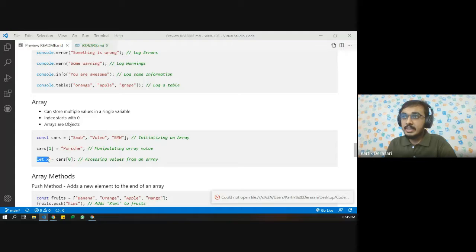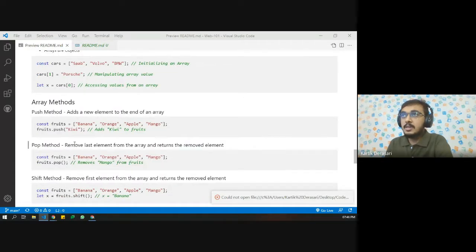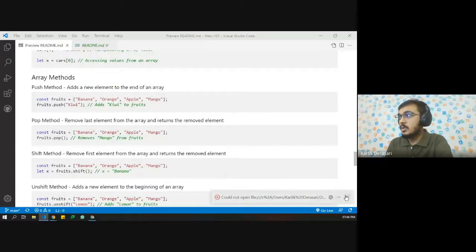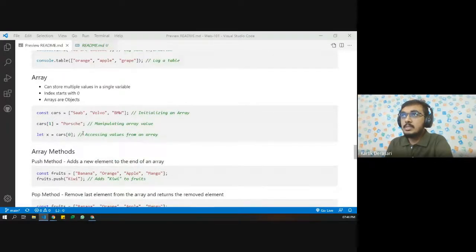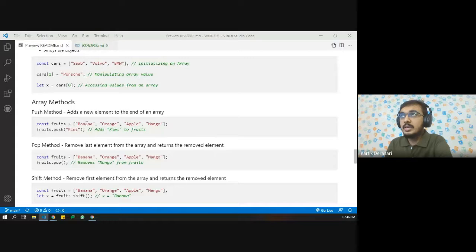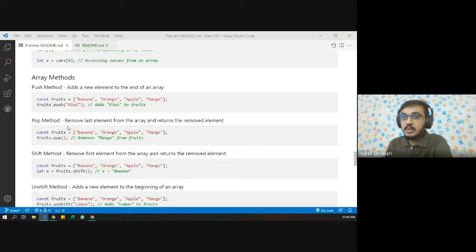So let's say let x equals cars[0], then the value of x will be Saab. So these are the very basic operations of an array, and then we have different methods. For example, if we have already created this array and you want to add or delete any values from the array, then we have different methods for that. Let's see what those methods are.